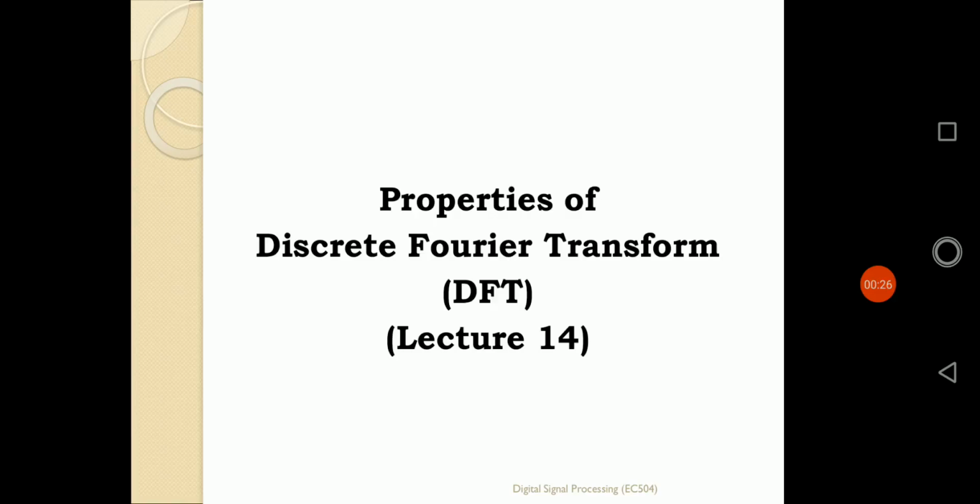That's why it is known as discrete Fourier transformation, a slight difference from the concept of DTFT. But from the definition of DTFT, DFT can also be defined. So we have come across the definition of DFT in our last class. Now today, after getting the idea about the definition, we want to look at some properties of discrete Fourier transformation, that is DFT.